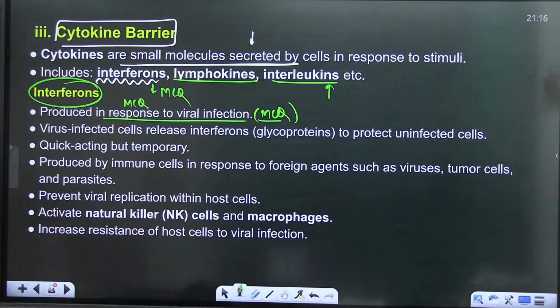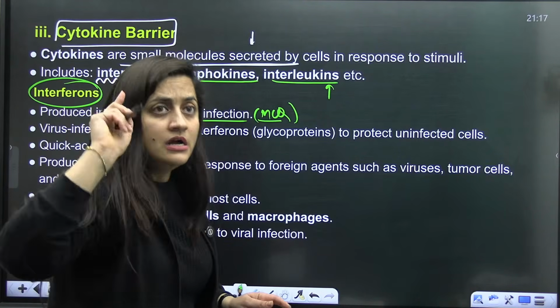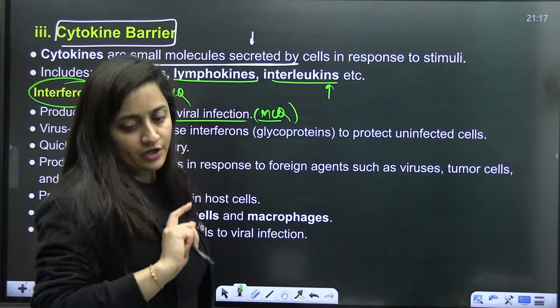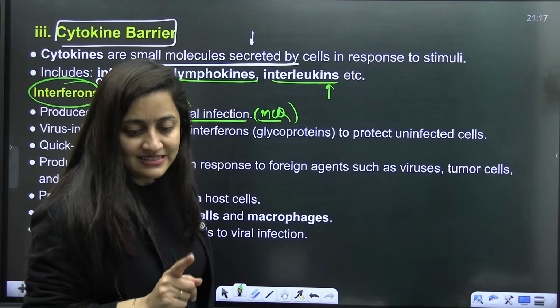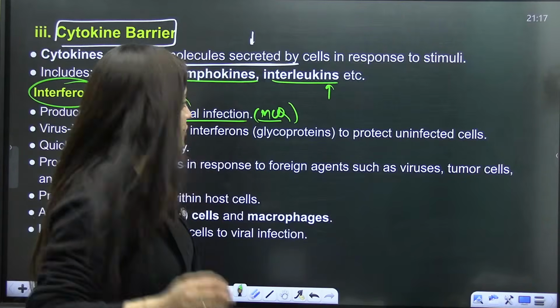Make sure whatever I am underlining and explaining as most important, you mention it and underline it in your book. Is that clear? If you are clear with it, I want to see some fire emojis in the chat section, guys. Quick.